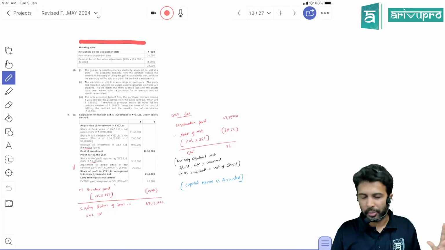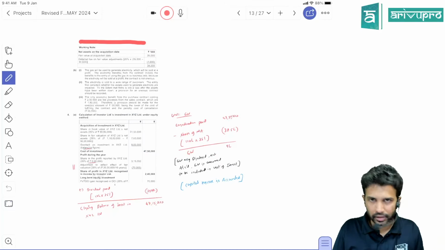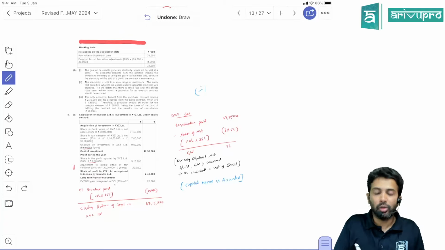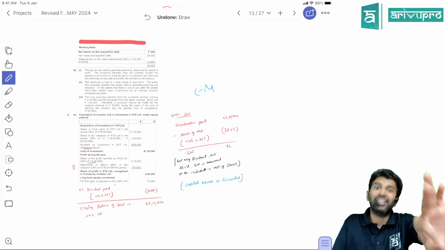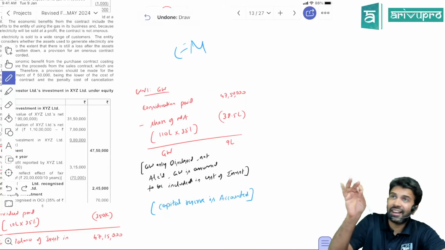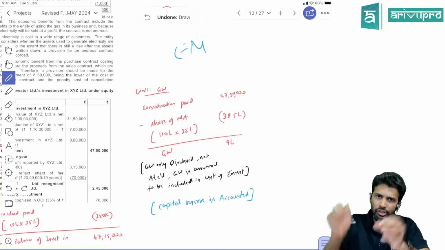The first thing here, people, whenever we do investment, investment in associate is accounted as per equity method. So as per equity method, goodwill is calculated, but it is not recognized. Goodwill is only calculated for disclosure purpose. Okay. So it's better for examination.